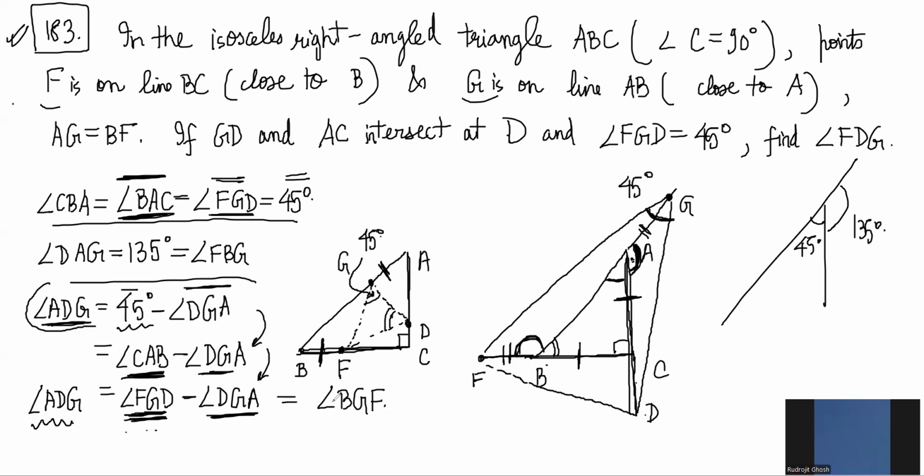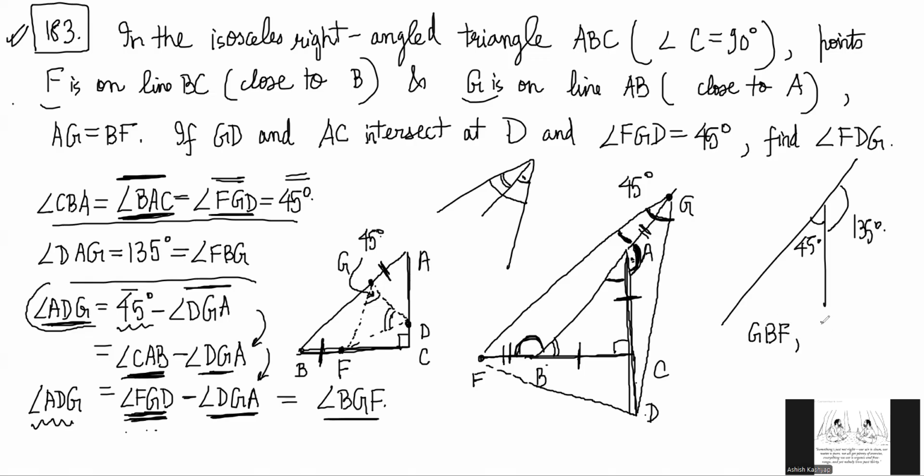What is FGD minus DGA? FGD is this big angle. DGA is this angle. So if you subtract from the big angle this angle, you will get this small angle, this part, BGF. We are getting ADG is equal to BGF, right? Okay, so then we'll now look at the triangles GBF and DAG.